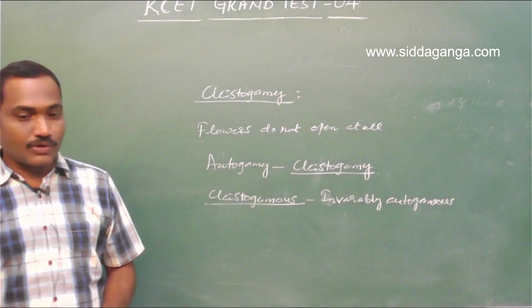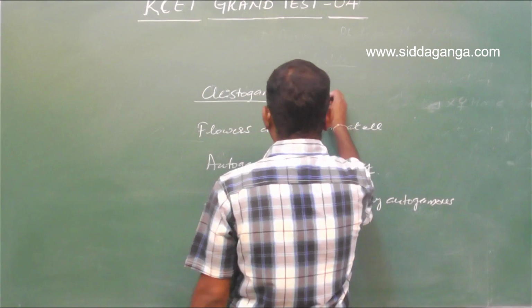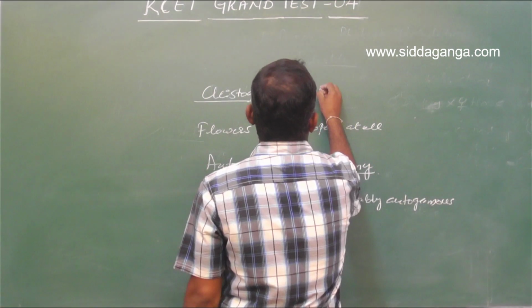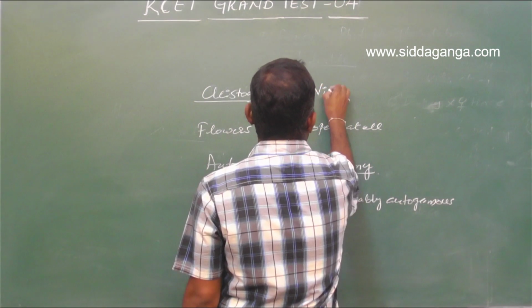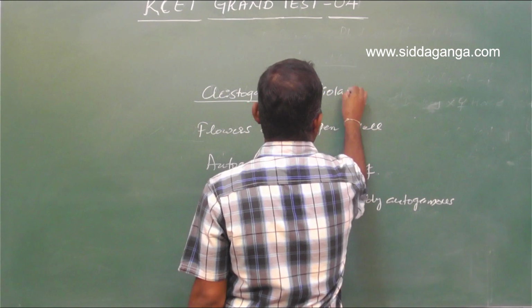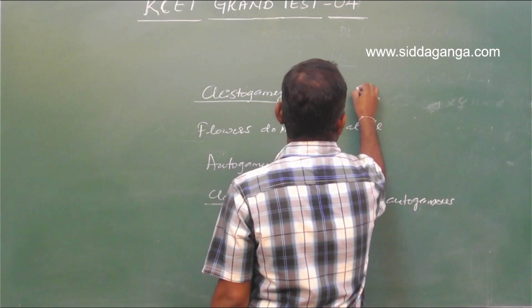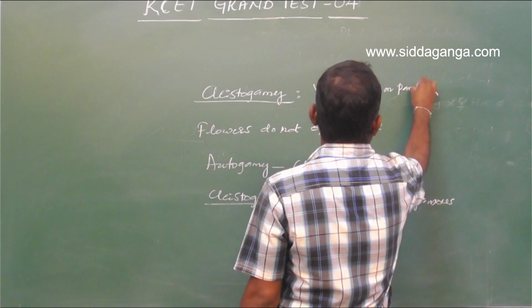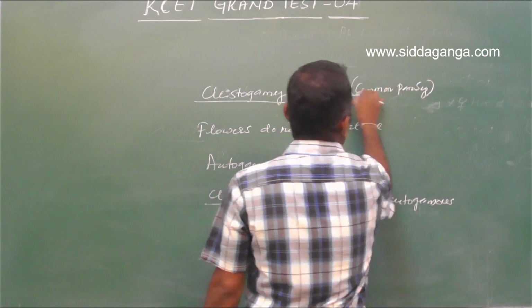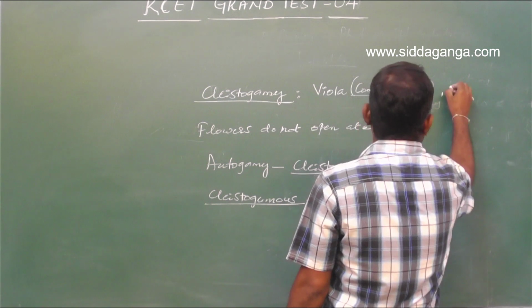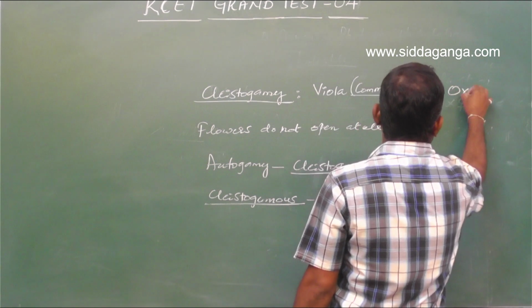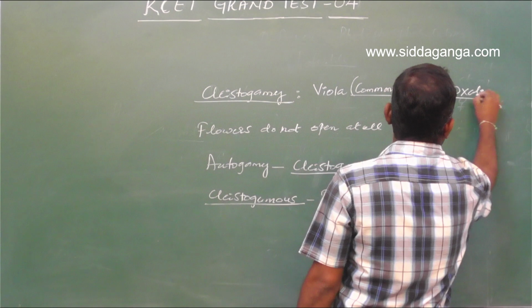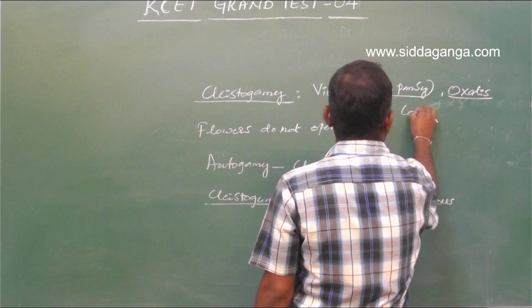So the answer is clistogamous. Some examples for clistogamous flowers are viola, which is commonly called common pansy, oxalis and commelina.